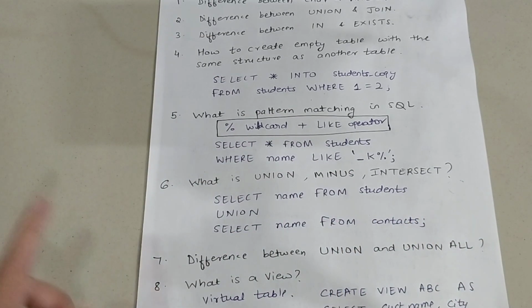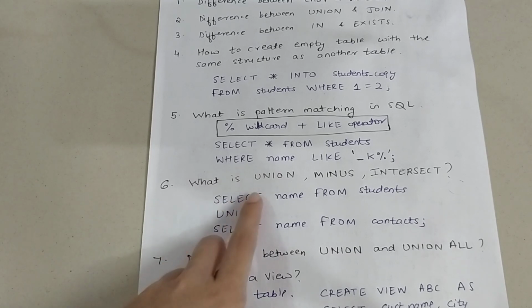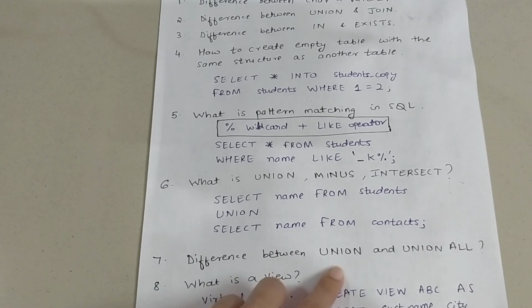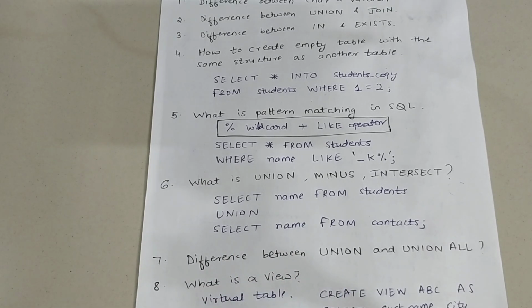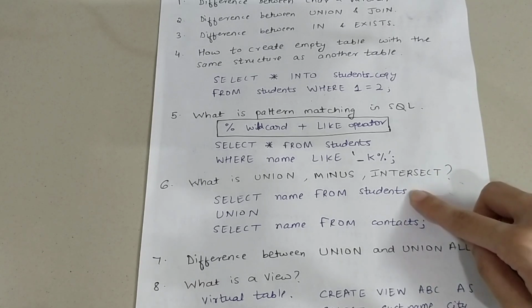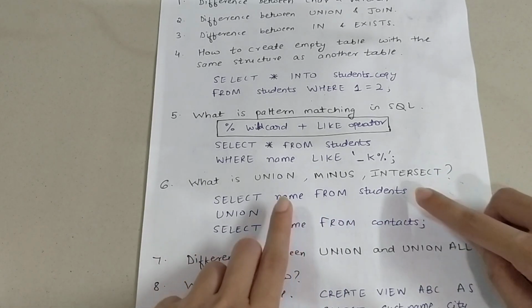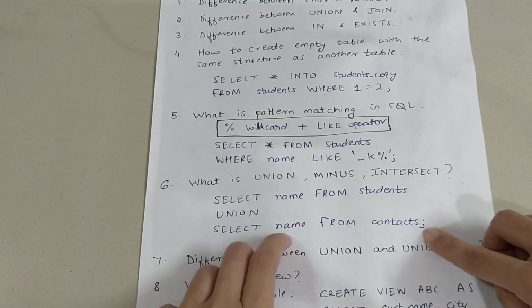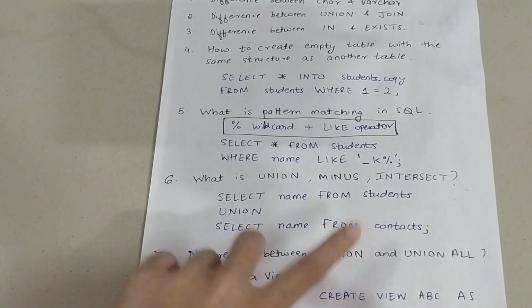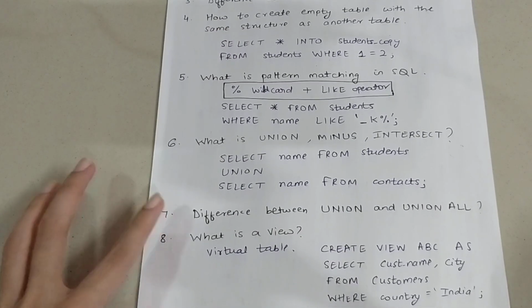Okay, now seventh question is the difference between union and union all. So when we did union, this question should also be done, which is the difference between union and union all. Union means basically duplicate records will not be printed, but when you write union all, duplicate records will also be printed. So if students has a name Sadia, and contacts also has a name Sadia, union all will print Sadia twice, but union will print Sadia only once. Okay, that is the difference.